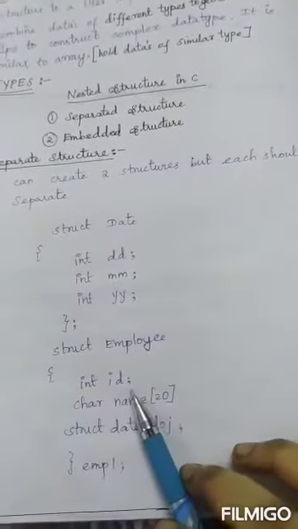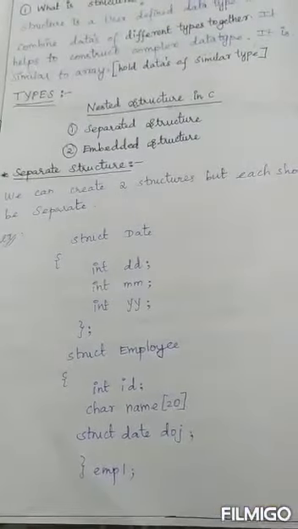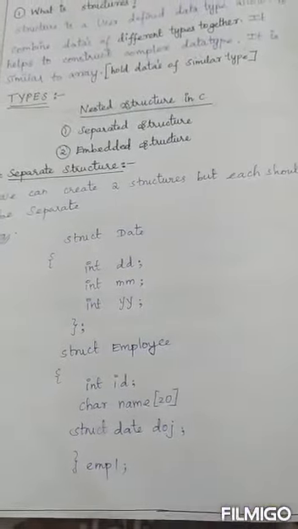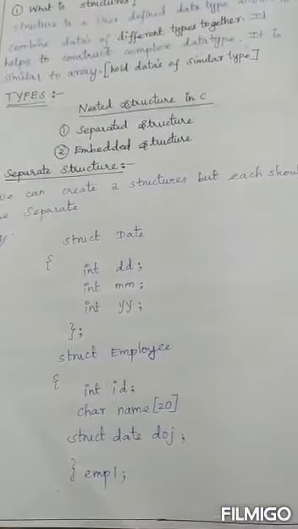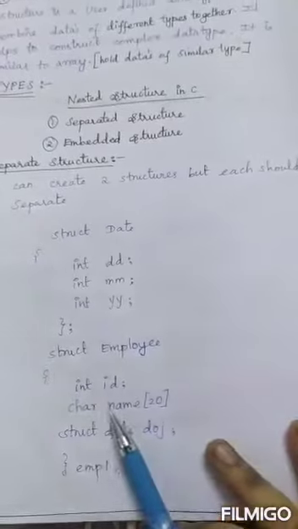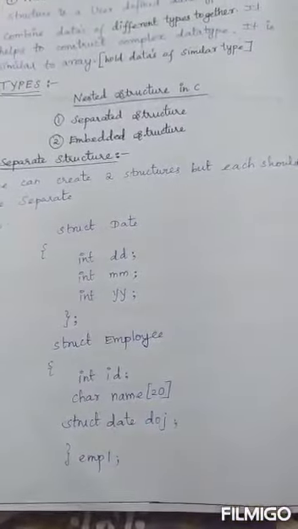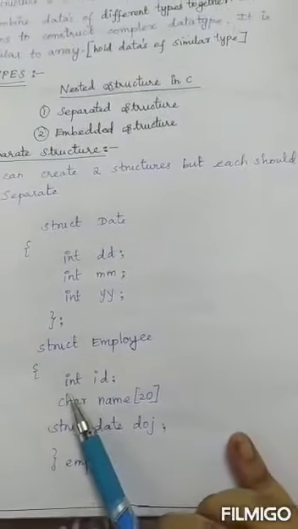And inside this, as we already learned in the definition, a structure is a combination of different data types. So not only the same int comes here, different data types come. For ID there will be numbers, integers, so I use the int data type.